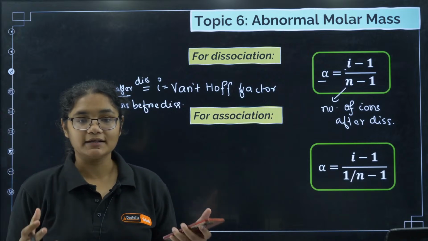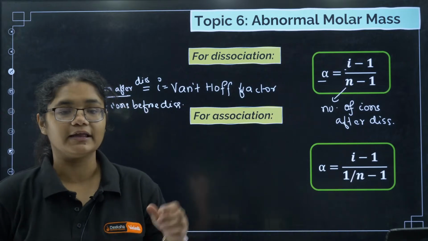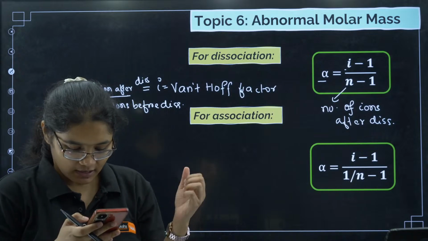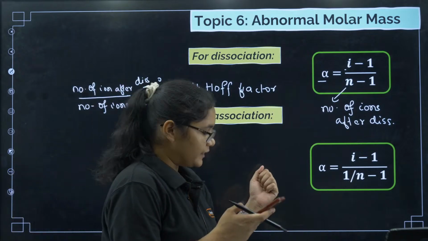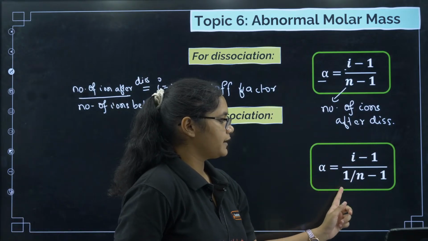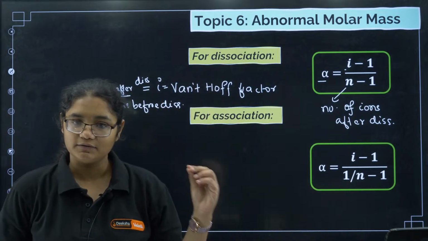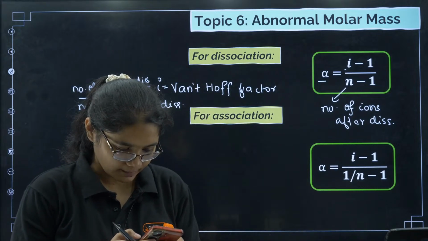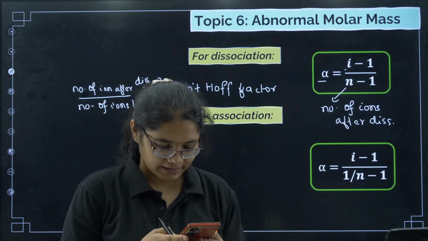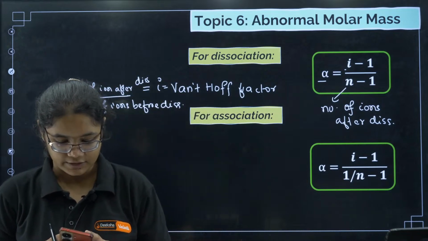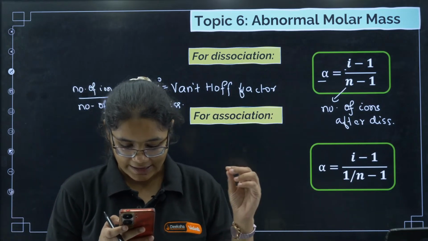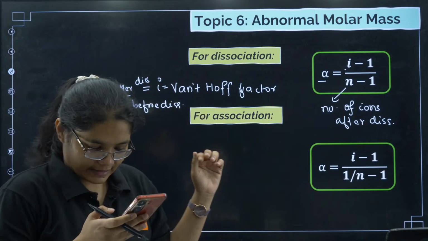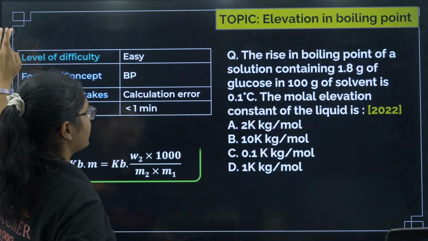Now, if the particles are associating after entering into the solution, if they are forming association, then we will get (i minus 1) divided by (1/n minus 1). Clear? Okay. So now students, we have revised all the concepts from the solutions chapter, and now let's have some question practice.